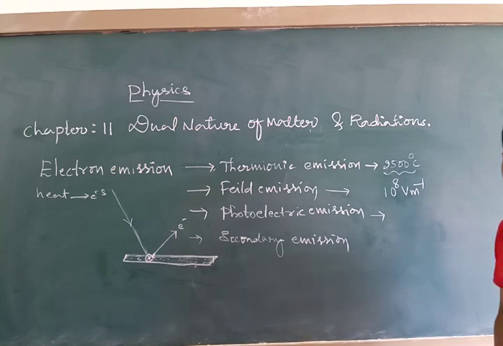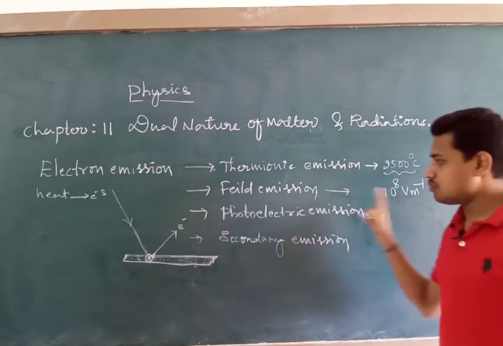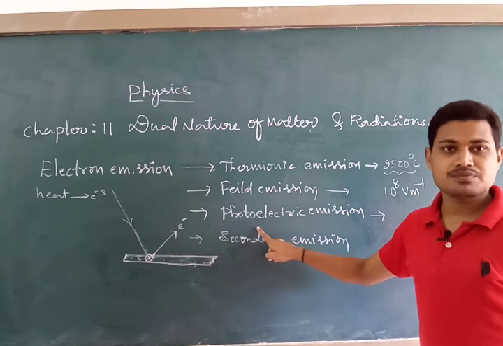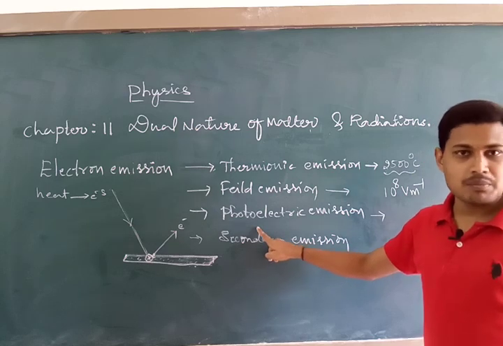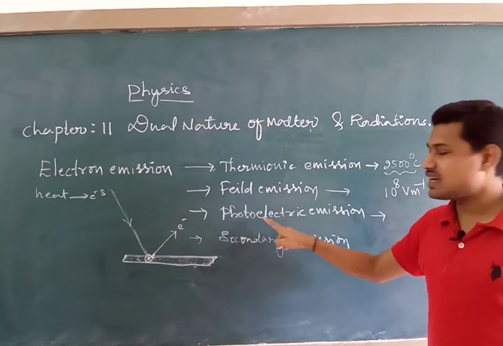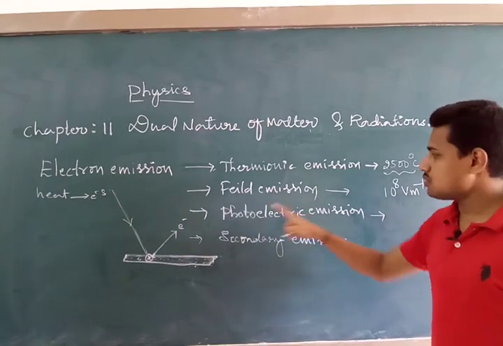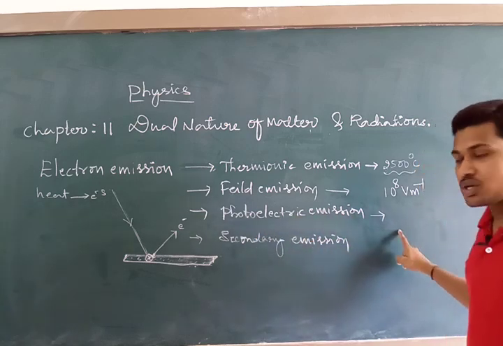So what does photoelectric emission mean? It is the emission of electrons from the surface of a metal when it is illuminated by a particular frequency of light. Photo means light. With the help of light energy, we are going to generate an electric current. So that is nothing but photoelectric emission.